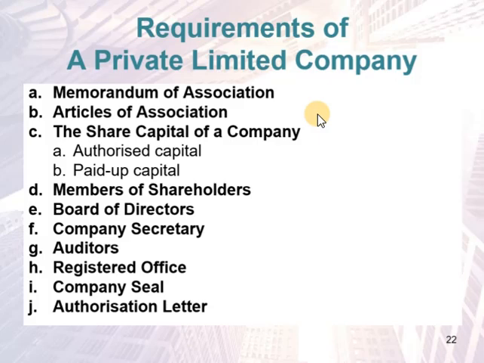For example, the memorandum states the name of the company as approved by SSM just now, and then the registered office address, and a statement that acknowledges the intention of the founder of the company and agreement to take shares. So the Memorandum of Association is actually the document that explains the company's business activity as well as its power and limitation. Other important requirement is Articles of Association.